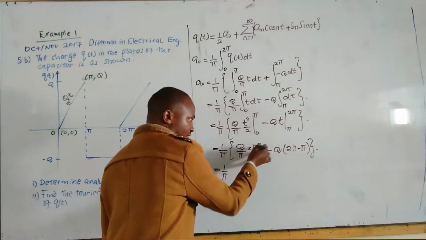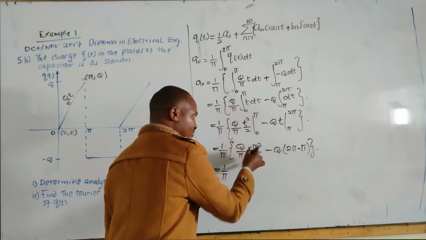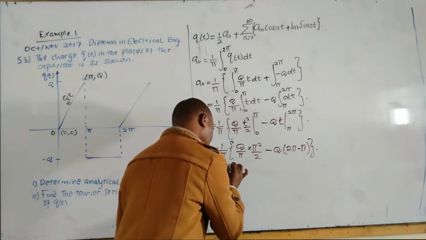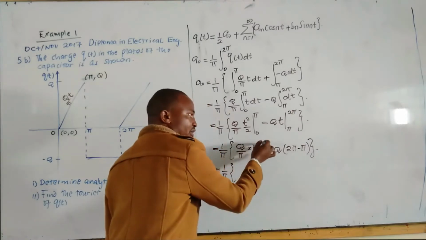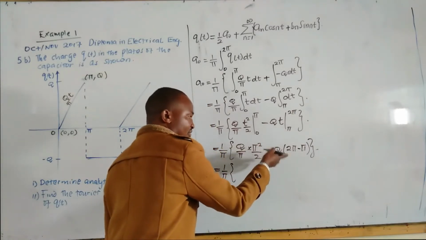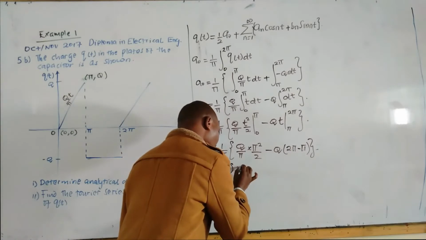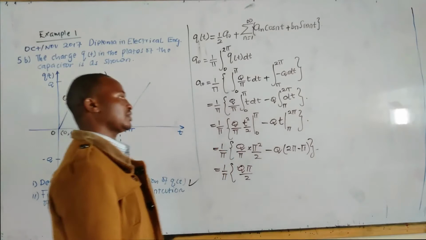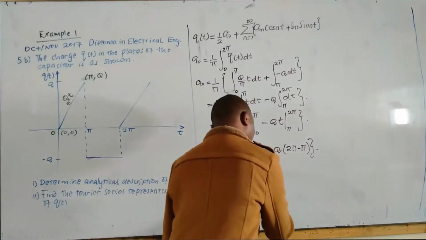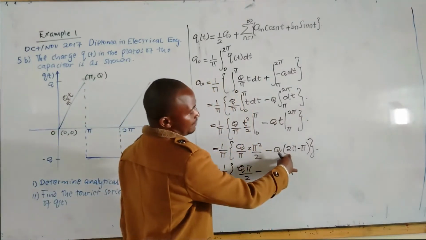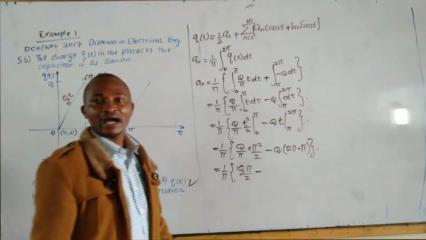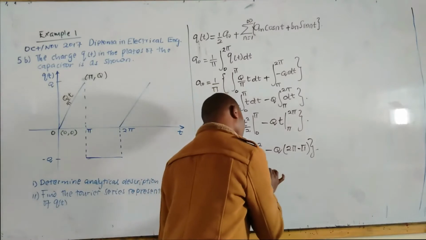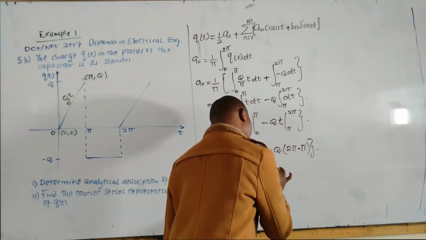One pi will cancel with one of the pi's here to give you q pi squared over 2, so it will be q pi over 2, minus 2 pi minus pi, this pi, multiplied with negative q, to be negative q pi.